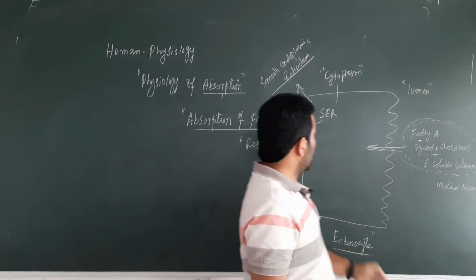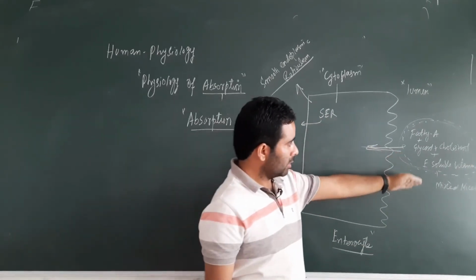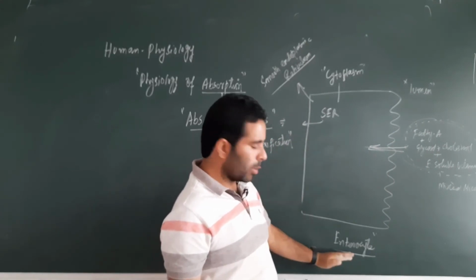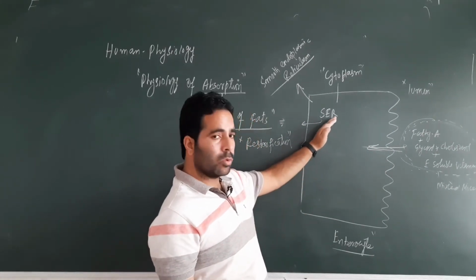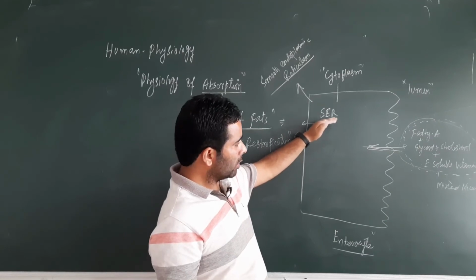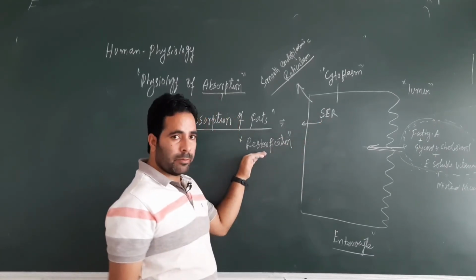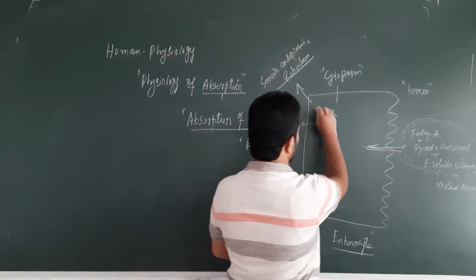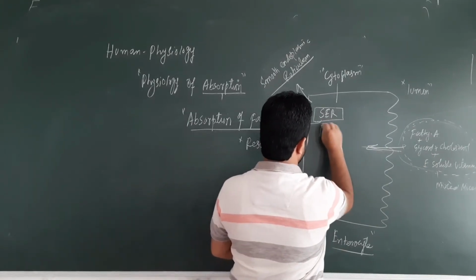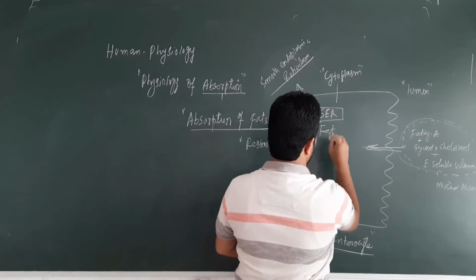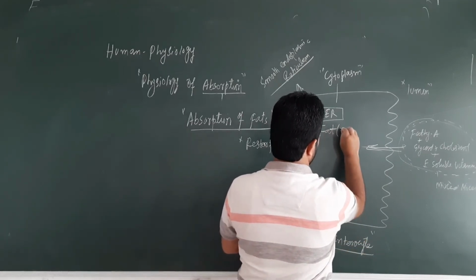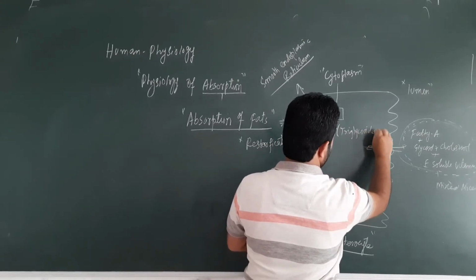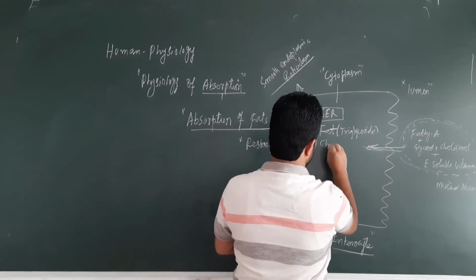Try to understand. These molecules are the end products of fat digestion. Once they move into the cytoplasm of the enterocyte, the smooth endoplasmic reticulum carries out re-esterification. That means the fatty acid and glycerol will again combine and form fat, that is triglyceride, and cholesterol will be converted into cholesterol ester.